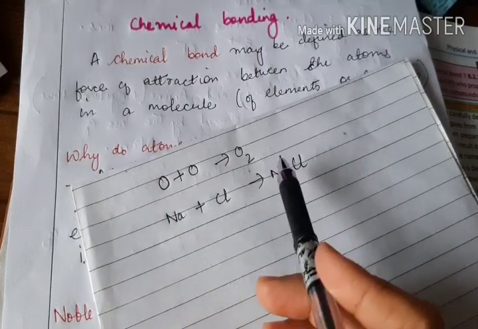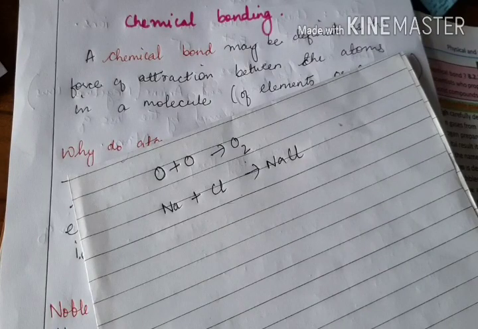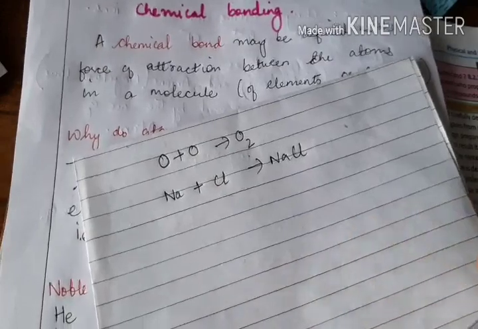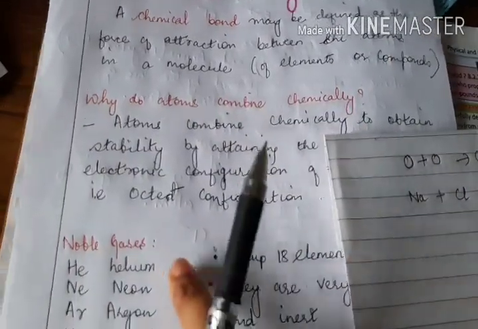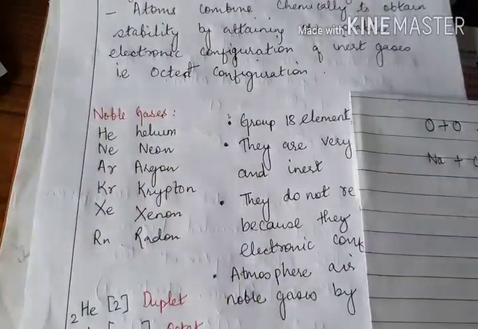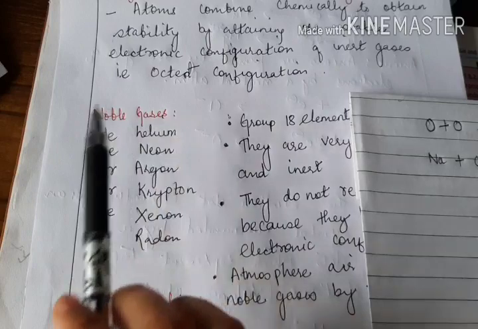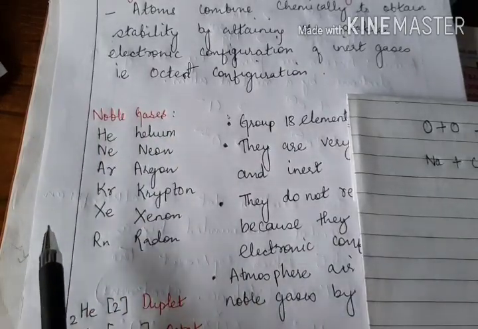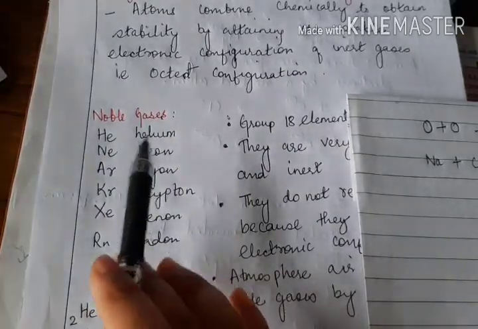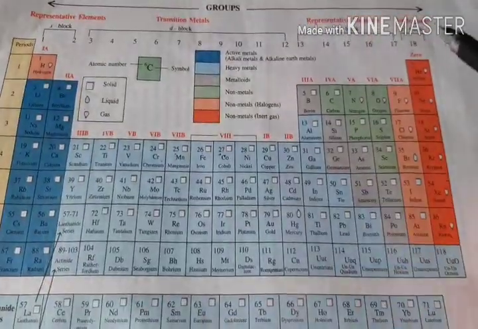Why do atoms combine? Now atoms combine to gain stability, to become very stable. So before we talk more on the stability, I'd like to tell you there is a group of elements called noble gases. You must have heard about noble gases. In the previous chapter, you saw periodic table. Yes, periodic table. So have a look here.